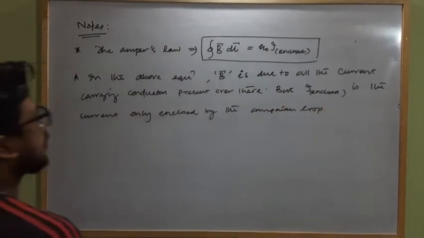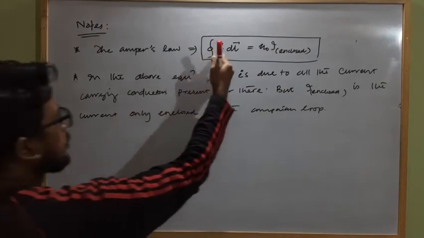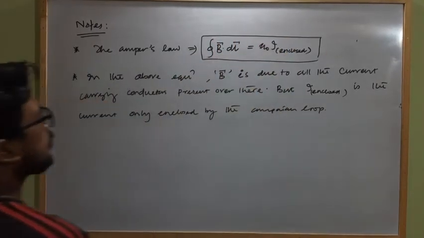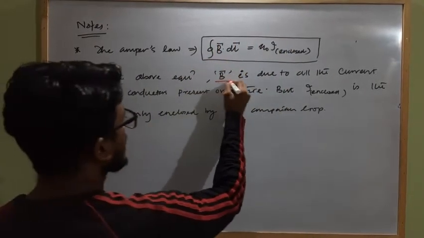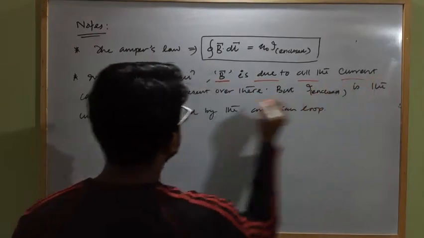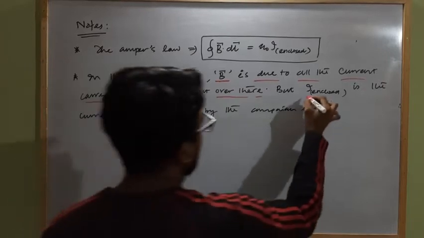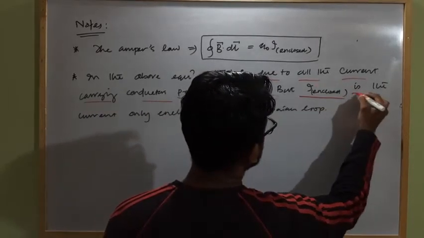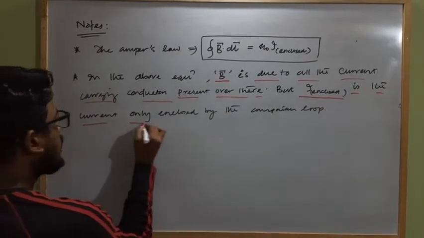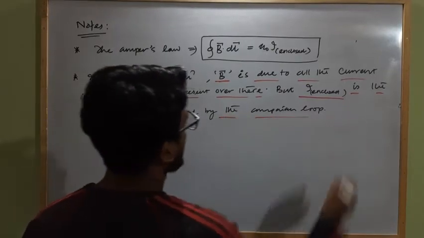You have to remember this. In the above equation, B dot dl equal to mu naught I enclosed. The B vector or the magnetic field strength is due to all the current carrying conductors present over there. But the current enclosed, I enclosed, is the current only enclosed by the Amperian loop.